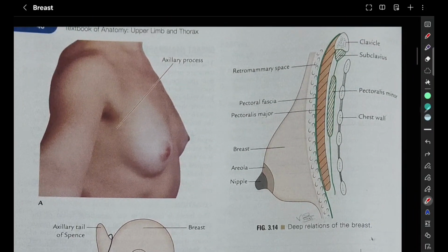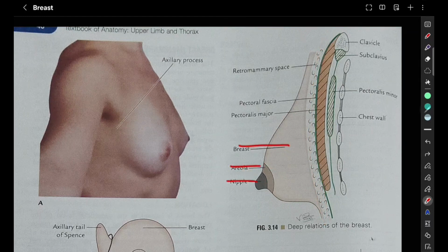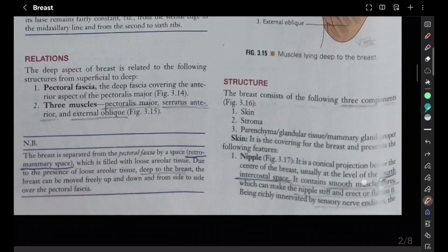So here if we see, this is the chest wall, and here we have the clavicle, subclavius muscle, and here we have the pectoral fascia enclosing the pectoralis minor, and then we have the pectoralis major muscle, and then we have the pectoral fascia. Then this space between the pectoral fascia and the breast is called as retromammary space. Okay, so retro means behind, mammary means the mammary gland. So behind the mammary gland you have a space called as retromammary space. And this is breast, areola, nipple. So this is the deep relations of breast. We'll be studying that now.